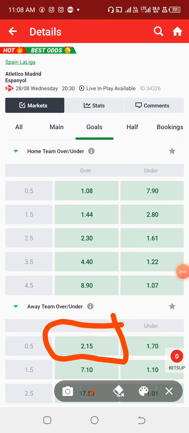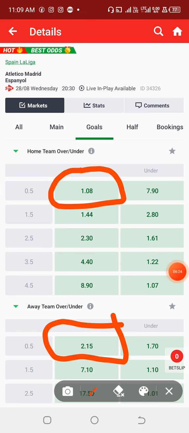Actually, if I want to take a risk, I can also go for this, but the probability of it coming out so well is very slim, because checking the form of the away team, you can see that they are in a very poor form compared to that of the home team that the bookmakers are offering 1.08 odd. Because if you check all the factors, there is no way you won't say that the home team, even if they are going to lose this particular match, will surely score a goal in this particular match.